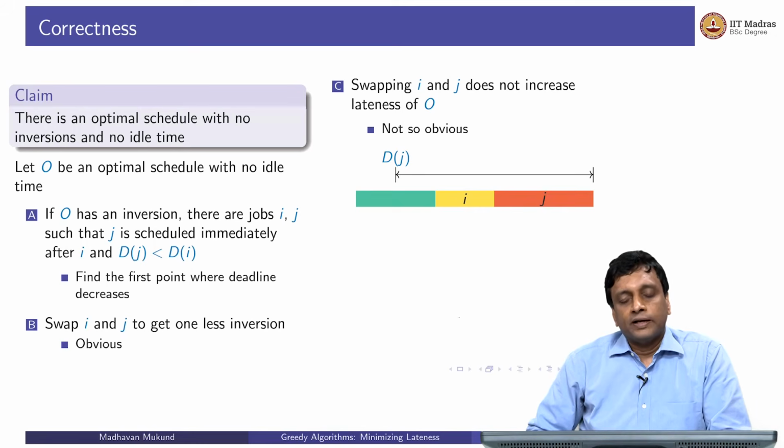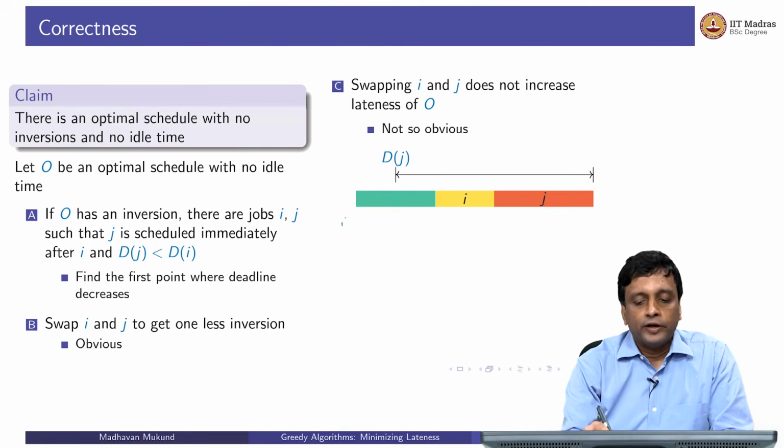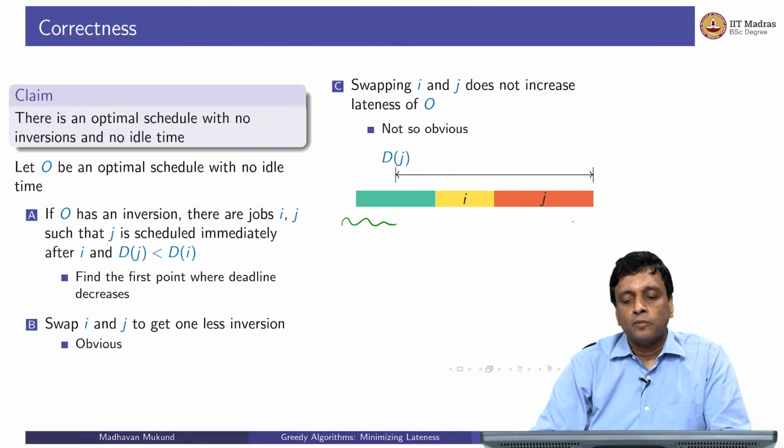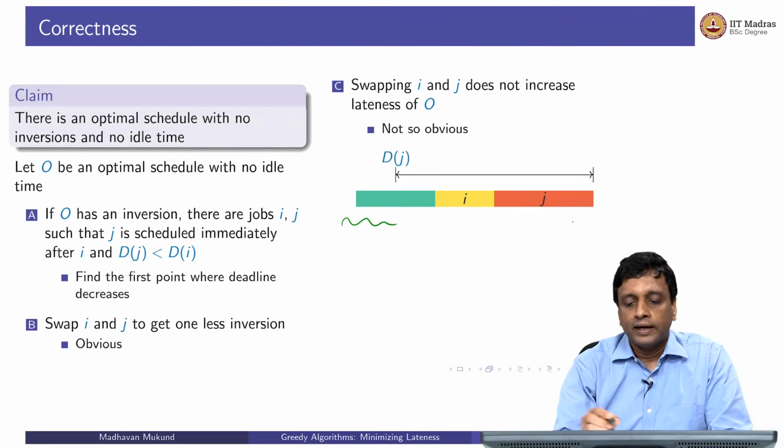So this is the picture we have, right? We come up to some point, and then we have these two jobs i and j, such that the deadline of j is before the deadline of i. Let's assume that the deadlines have passed, because if the deadlines are to the right, there is no problem. So the deadline of j is like this. We have this delay between the deadline of j and the time that j finishes. This is the lateness as observed by j.